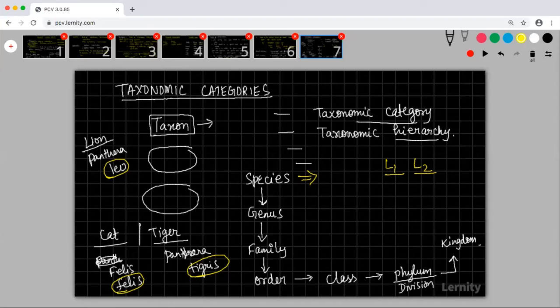If you are going to talk about human beings, there was one who was called Homo erectus. There was one who was called Homo sapiens. I mean, we are the Homo sapiens. Then similarly, there is one who is called Homo neanderthalensis.